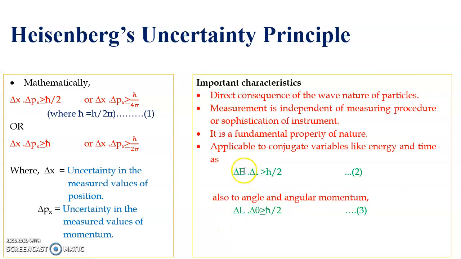For energy and time, uncertainty in the energy times uncertainty in the time should be greater than or equal to h cross by 2. And for angle and angular momentum, where angular momentum is L, uncertainty in the angular momentum times uncertainty in the angle should be greater than or equal to h cross by 2. Okay.